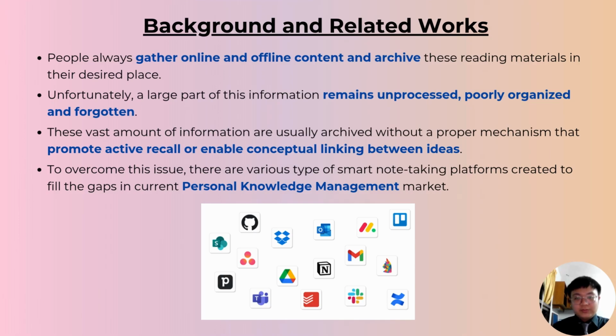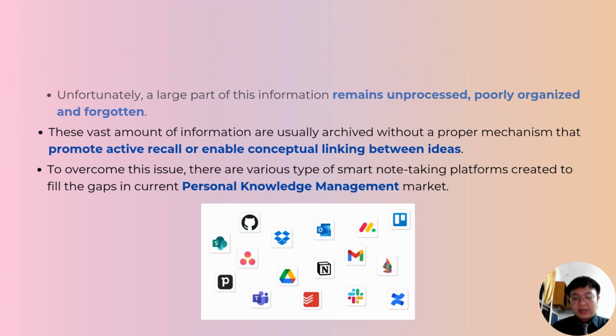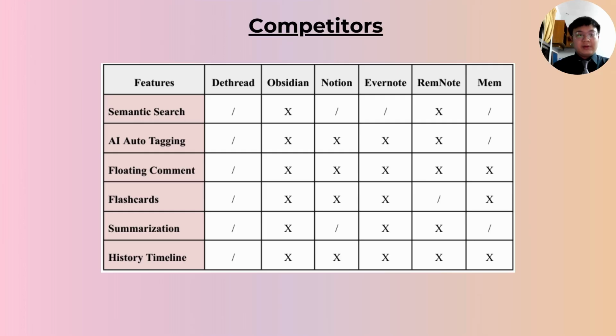To overcome this issue, there are various types of smart note-taking platforms created to fill the gaps in the current personal knowledge management market. These are the competitors that compare different features with different platforms. As you can see, D-Thread is unique from existing traditional content and knowledge organization systems due to its integration of AI to capture information, conduct semantic search, implement automated categorization, provide personalized dictionary with floating comment and flashcard, AI summarization, and also the history timeline viewer.